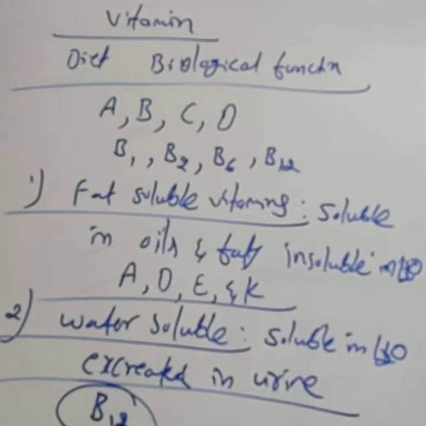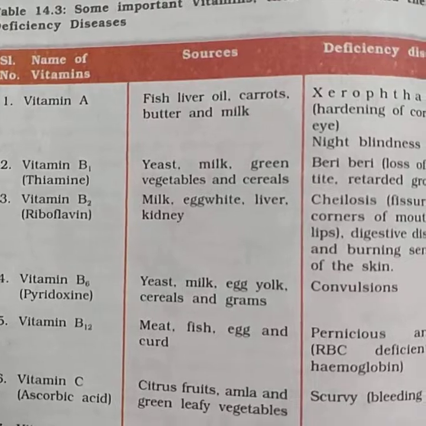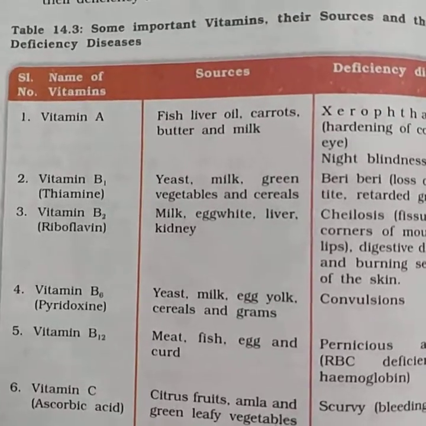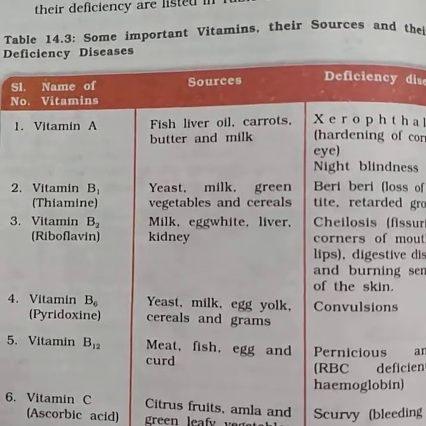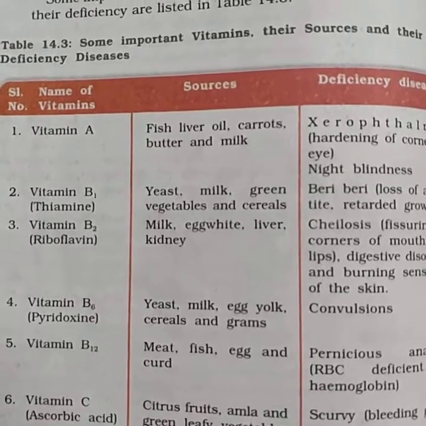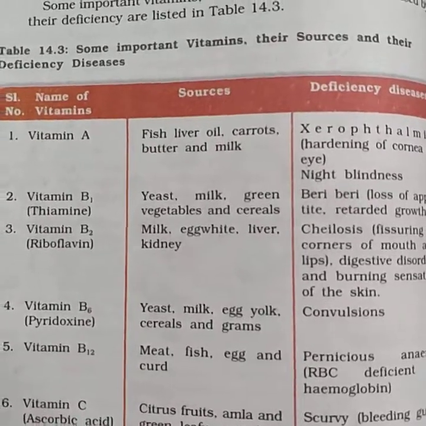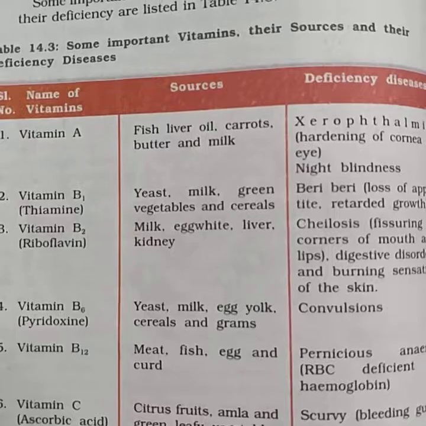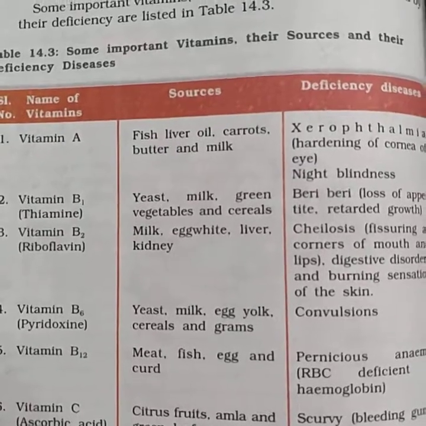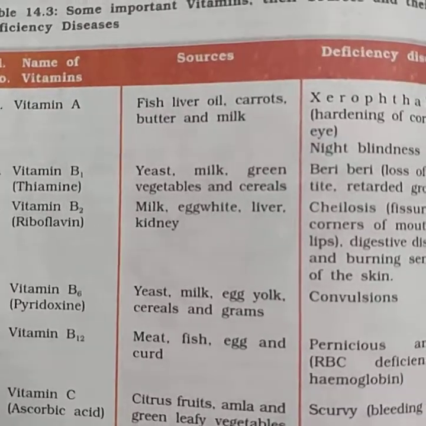The water soluble vitamins are the vitamin B group and vitamin C. Vitamin B and vitamin C are considered under the water soluble vitamins. Next, consider some of the vitamins, their sources and the diseases caused by their deficiency. This is important for the 1 mark. All the students must follow this table.